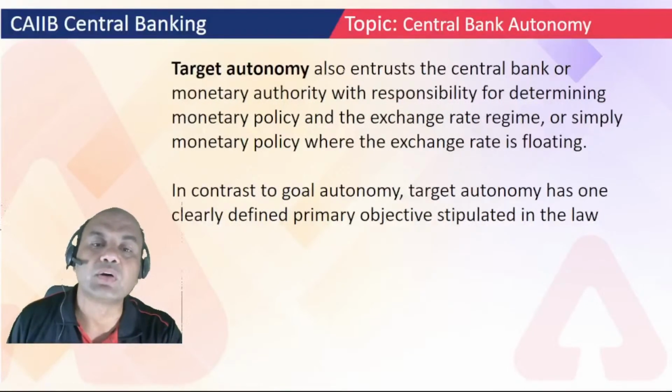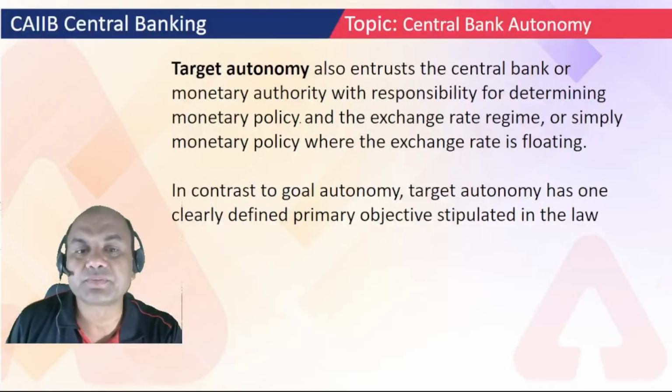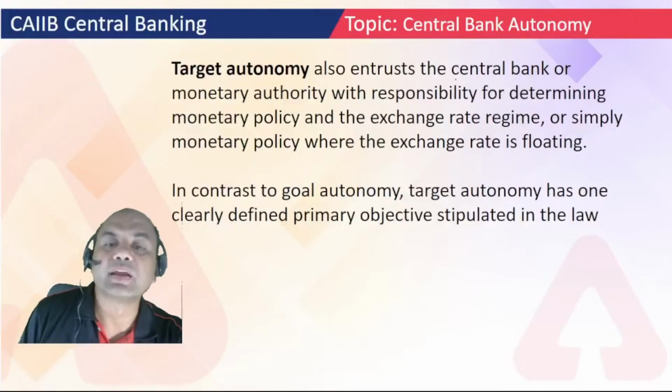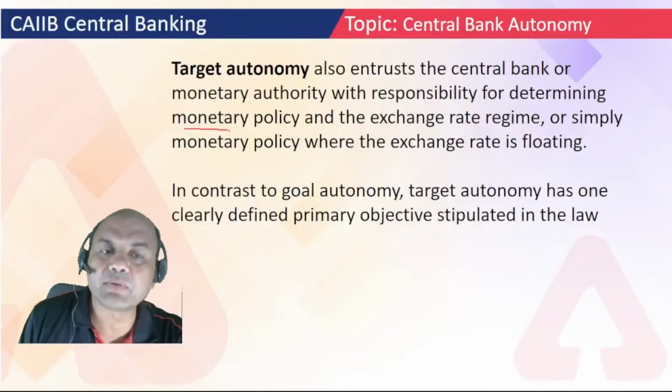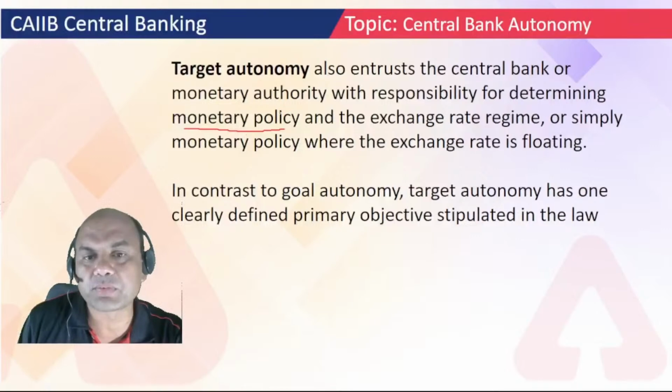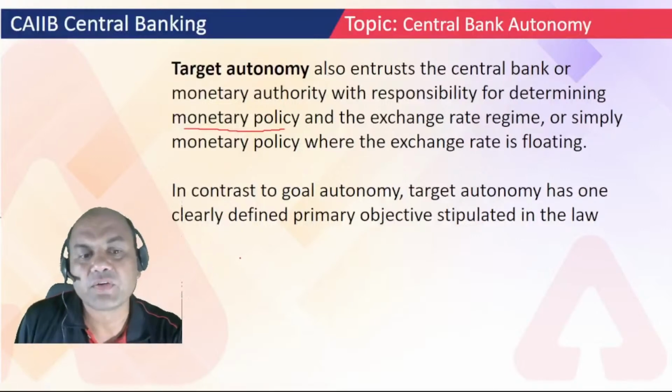Target autonomy also entrusts the central bank or monetary authority with the responsibility to determine monetary policy and the exchange rate regime, or simply monetary policy where the exchange rate is floating. So it entrusts the central bank with the responsibility of determining the monetary policy, right? See here, the main aim of any central bank is the monetary policy and inflation. Always any central bank is judged from what?